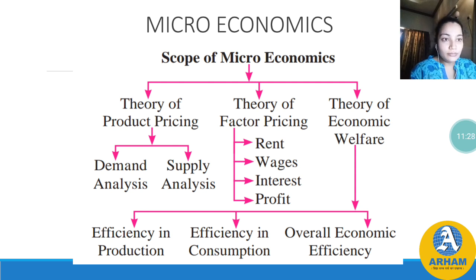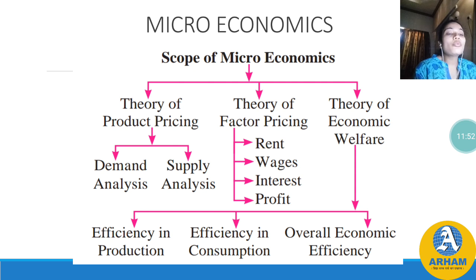Next is overall economic efficiency. It means producing those goods which are most desired by the people. जिसका ज़रूरत है लोगों को, आप वही बनाओ. जैसे now the summer has come. In summer, if you are going to produce woolen clothes and introduce woolen clothes in the market, is anyone going to buy that?